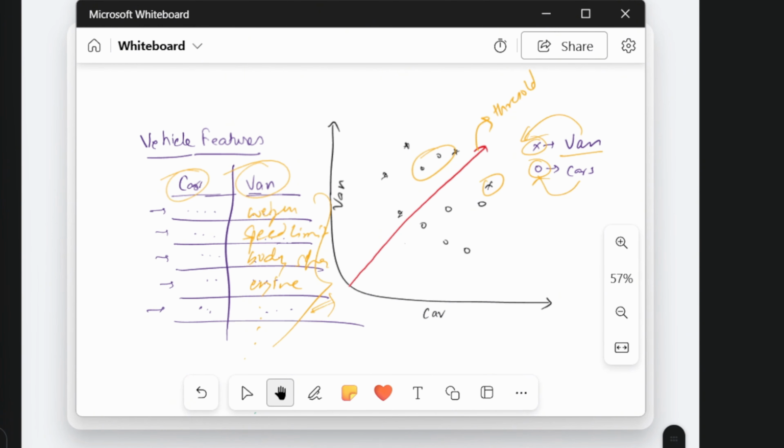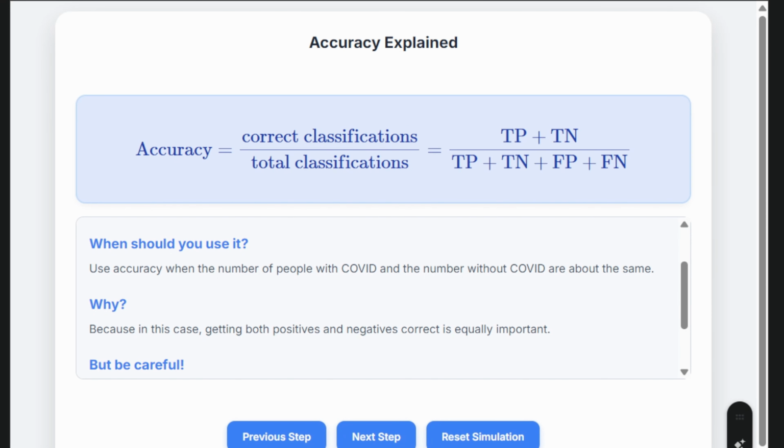This is where concepts like confusion matrix, accuracy, precision, recall and F1 score come in. They help us to measure how well our model is doing and understand the type of mistakes it makes. By the end of this video, you will know how these foundational ideas connect and why they are so important for anyone working in machine learning or data science. We'll look into our next topic, that is accuracy, and we'll see how our confusion matrix helps us over here.